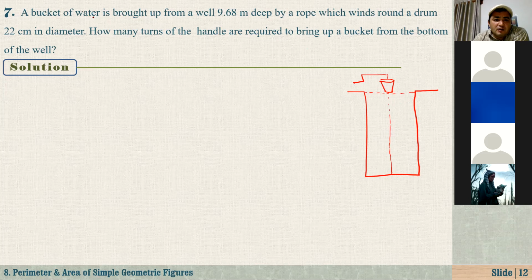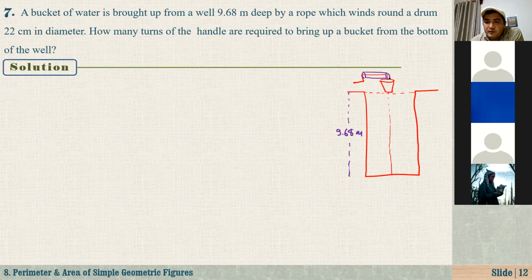It says that a bucket of water is brought up from a well 9.68 meters deep. So the depth of this well is 9.68 meters. And by a rope which winds around a drum 22 centimeters in diameter.